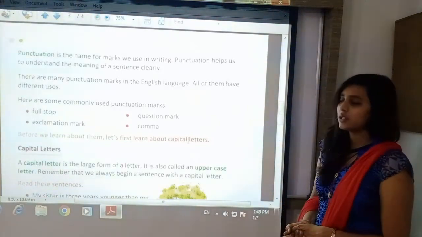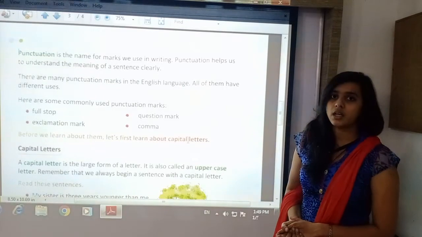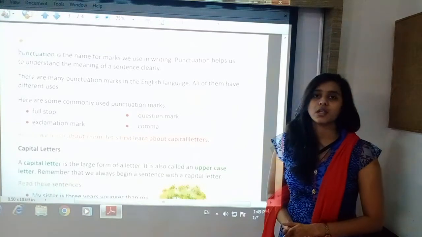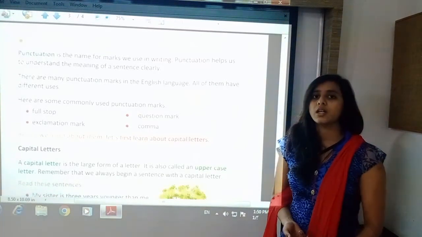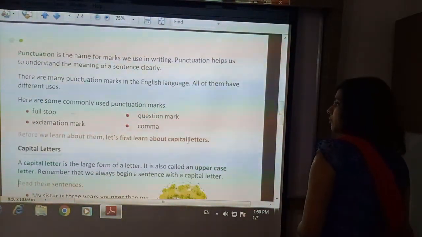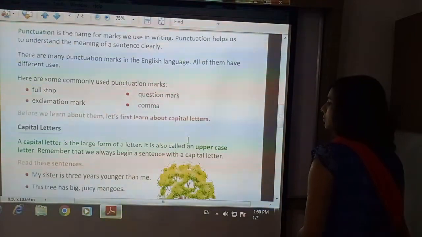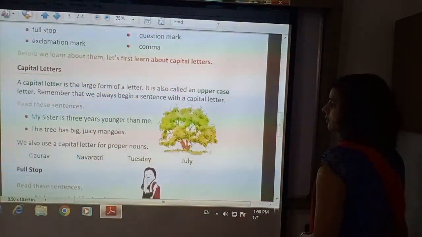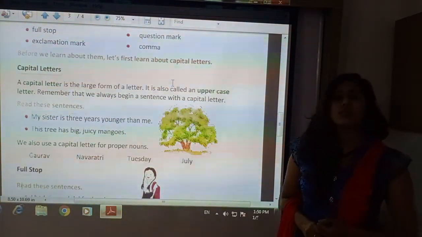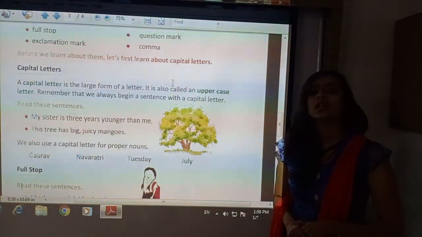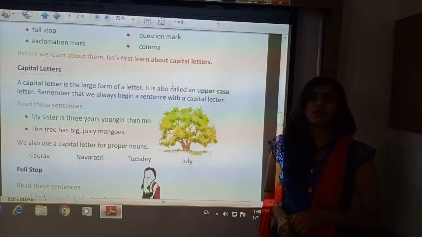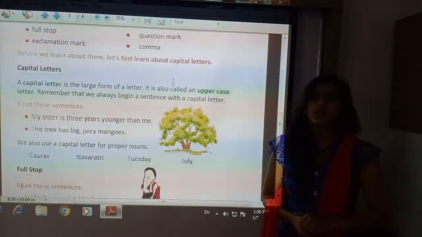Before starting that, we should go for capital letters. First we have to understand where and how you have to use capital letters. Capital letters means large letters. Where do we use uppercase letters? At the beginning of the sentence, the first letter is written in capital letter, or if a proper noun is given, the first letter will be written in capital letter.